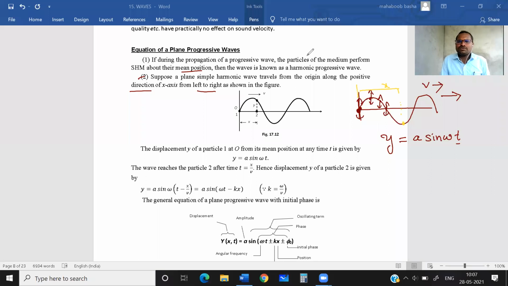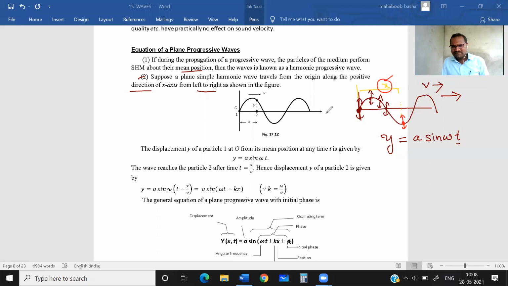This particle is also performing SHM. The distance of this particle is x. The particle which I have marked in red color is performing SHM.